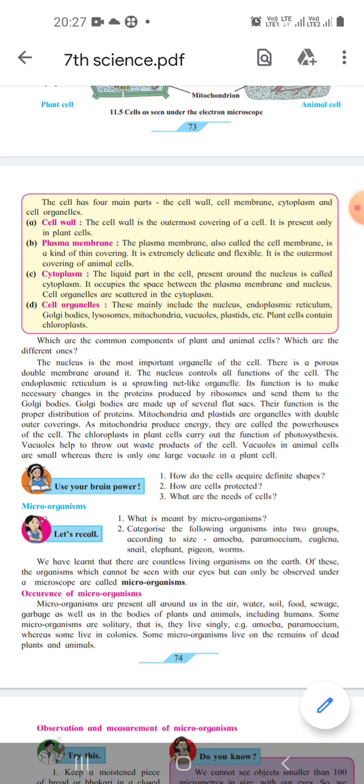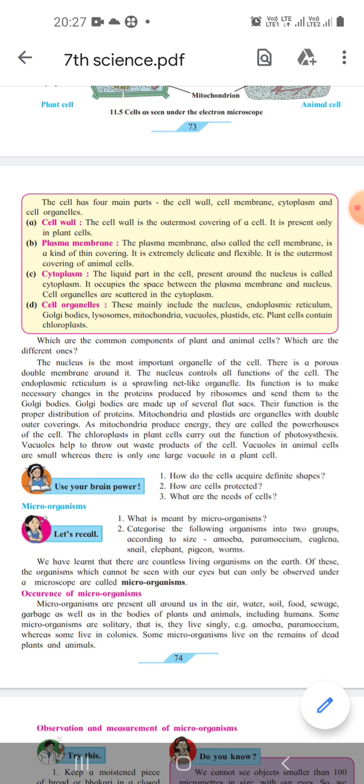We had learned about measurement and observation of cells, and afterwards about cell size. From that, we understood there are various types of cells present in our body. This year, you have two types of cells to learn: animal cell and plant cell.